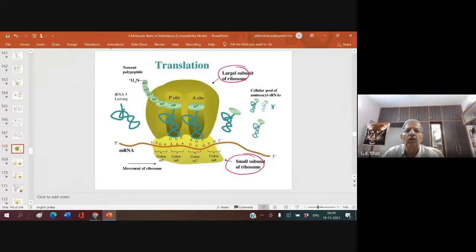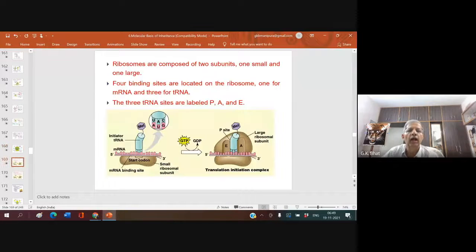So this is what you have: the large subunit of the ribosome, the small subunit of the ribosome, and this is the mRNA. Ribosomes are composed of two subunits, as you know, one small and one large.